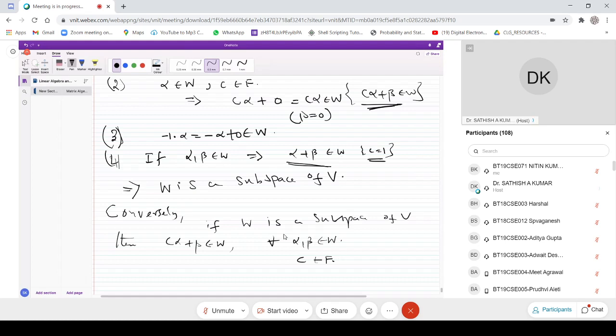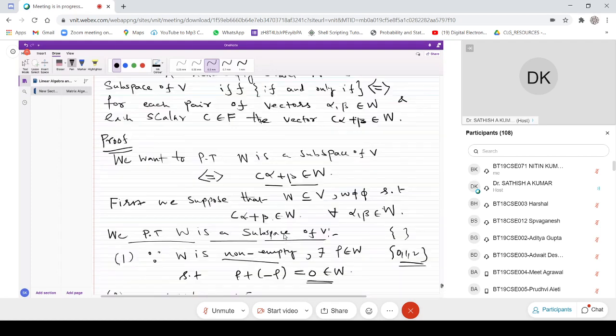That is true because W is a subspace, and if I multiply by some number, this is again in W. So you can generalize that c alpha plus beta should be in W, for every alpha, beta in W, for every scalar c in F. F is a field. Okay, so now this property can be used to check whether W is a subspace.